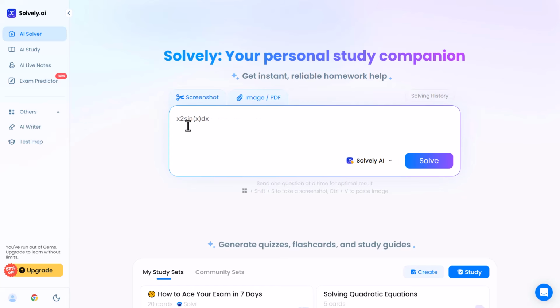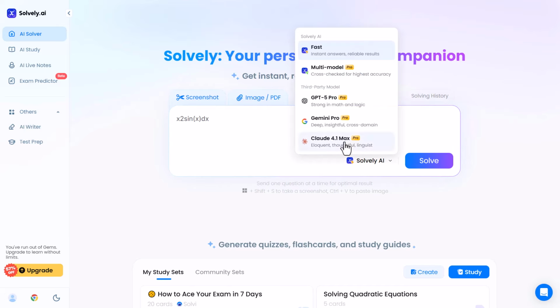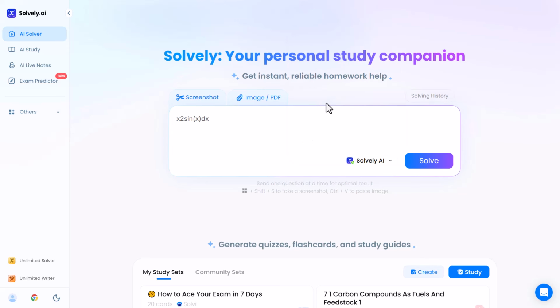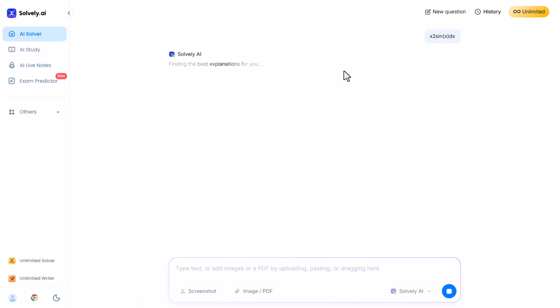After adding your question, Solvi also gives you the option to choose a model. You get multiple choices like fast, multiple mode, ChatGPT 5 Pro, Gemini Pro and several other advanced models. For example, I am going to select multiple mode pro. Once you have selected your model, just click on the generate button. Solvi.ai will analyze your question, review it and then generate a complete answer along with a clear explanation.